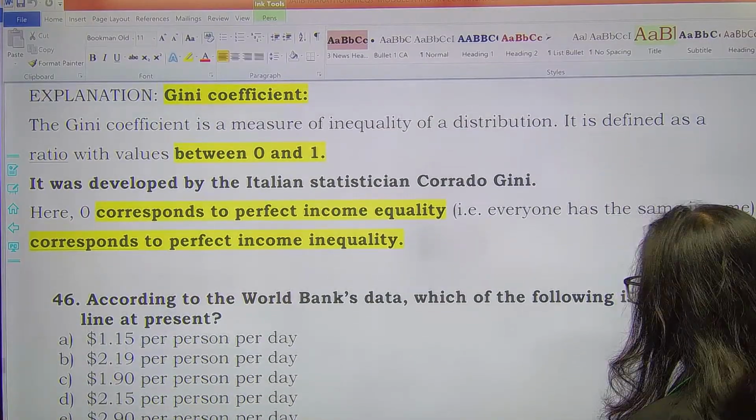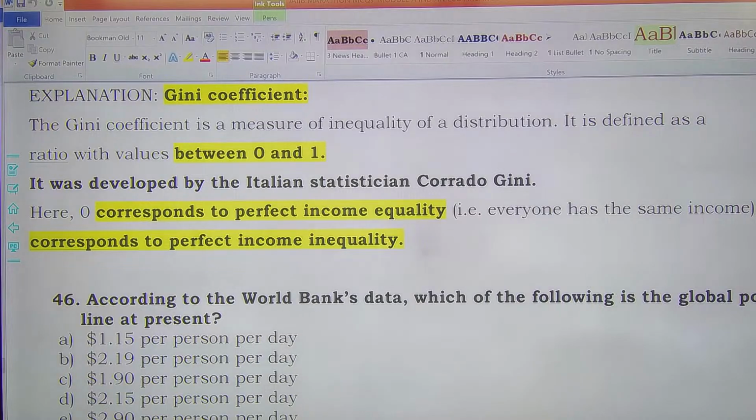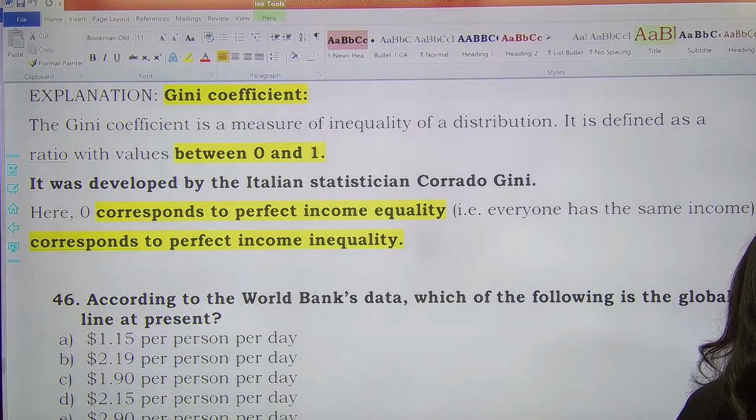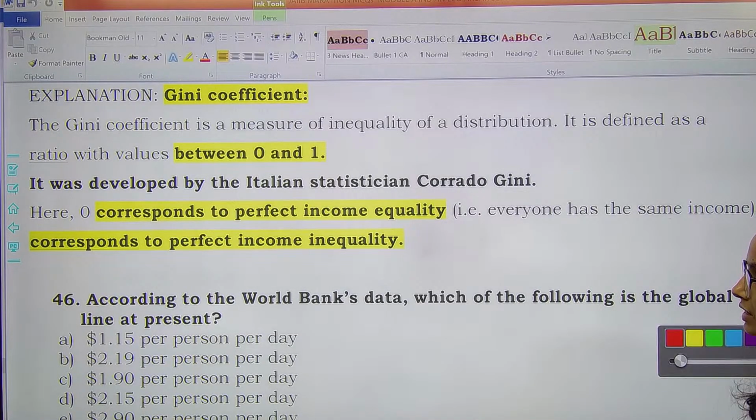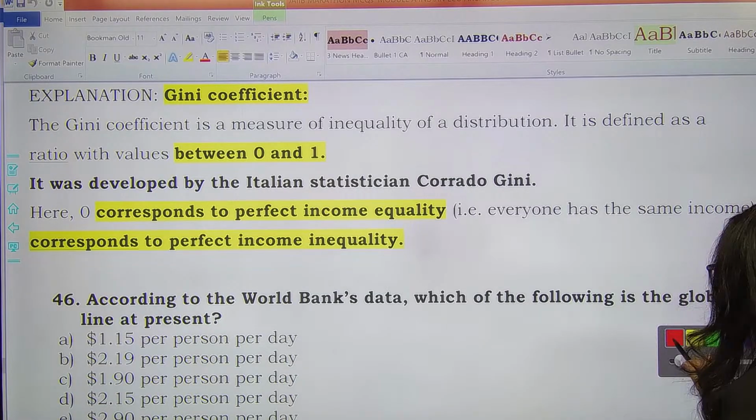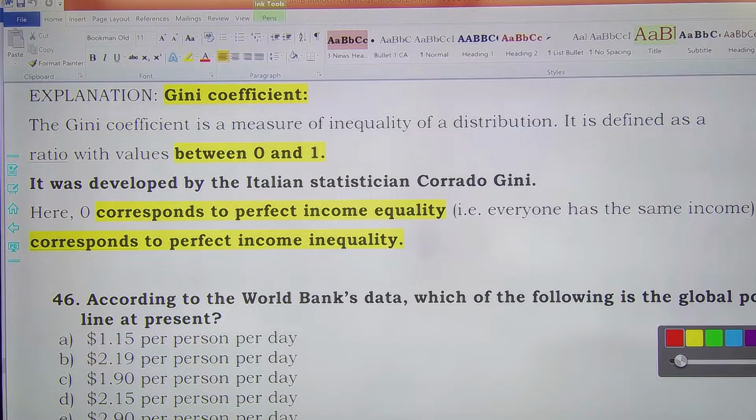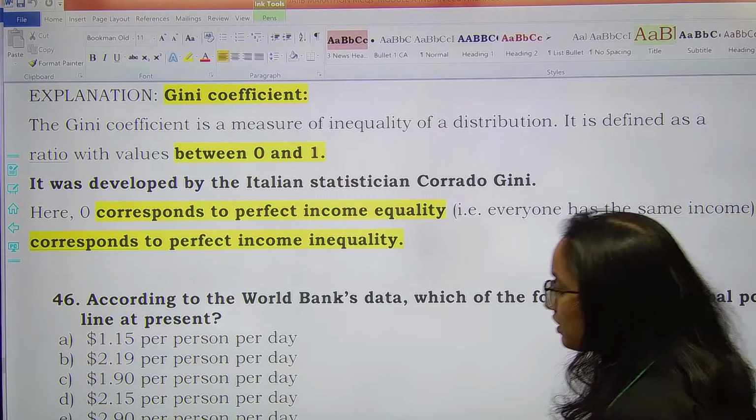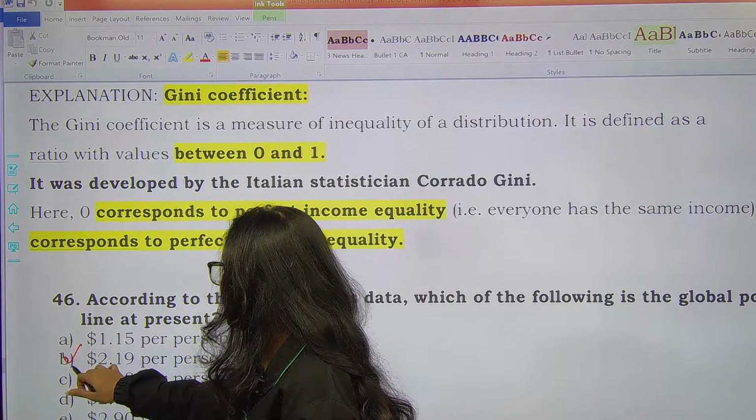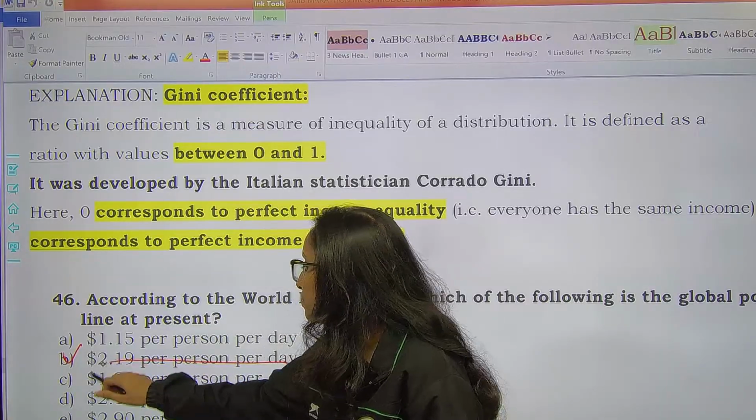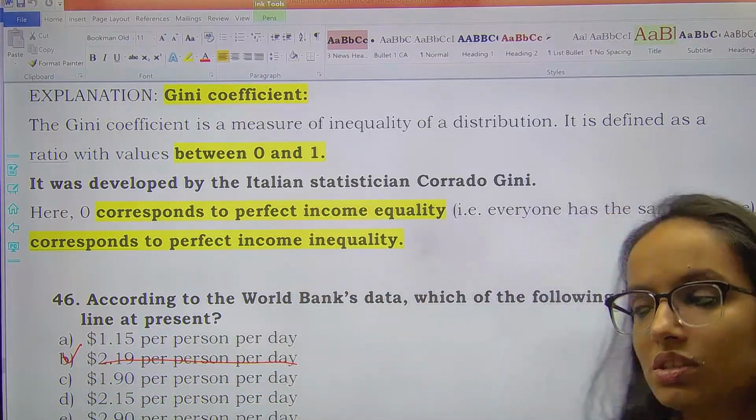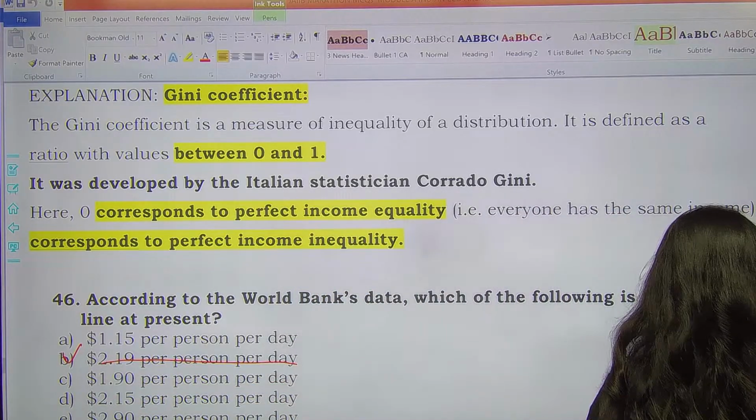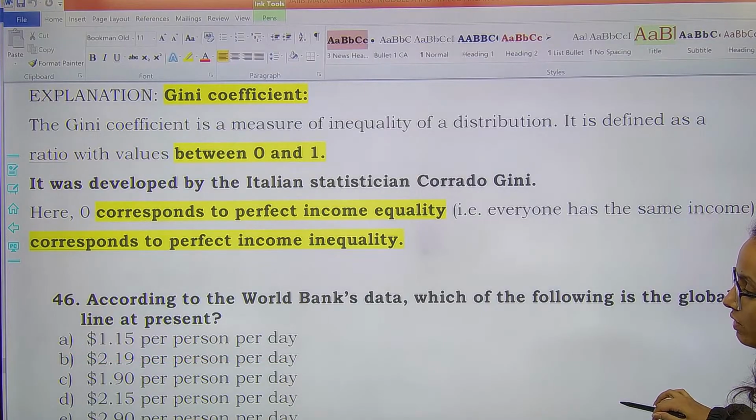Next one. According to the World Bank's data, which of the following is the global poverty line at present? What is our global poverty line at present, as per the World Bank? Tell me, what is the global poverty line? Anyone? The correct answer here would be option B, $2.19 per person per day. Okay, this is the global poverty line, $2.19.